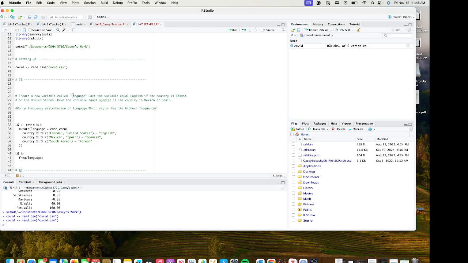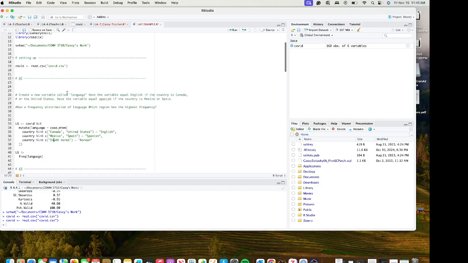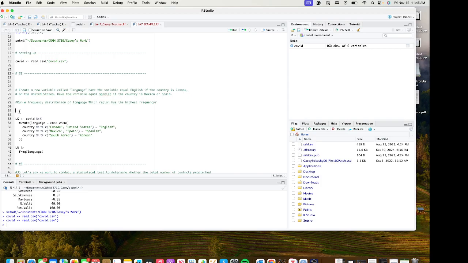The variable I have decided to create is called language. The question is asking for something else here, but just make sure that you fill in what is required. The variable is equal to English if the country is Canada or the United States, equal to Spanish if the country is Mexico or Spain, and then I also put Korean if the country is South Korea. So first things first, I'll just walk us through it.